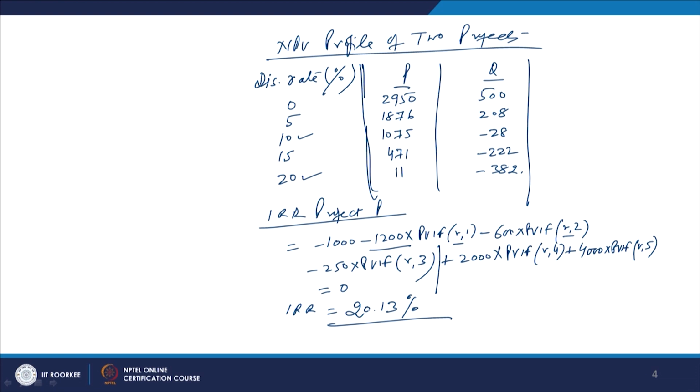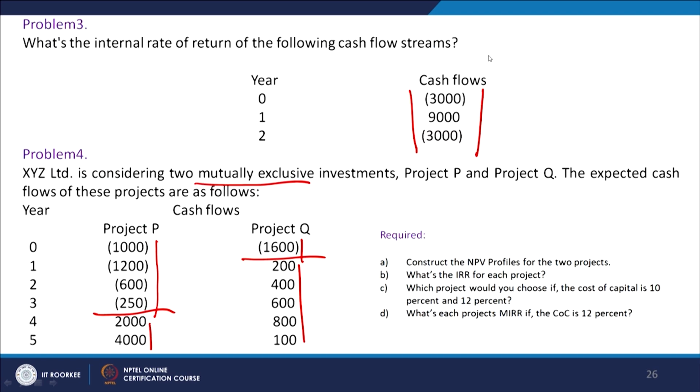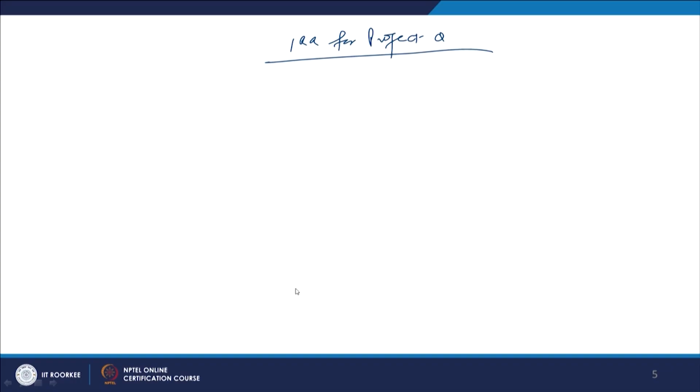Now, we have to do the same for the second one also, and calculate the IRR for project Q. We are starting with this project. Only in the first year there is a negative cash flow, the cash outflow, which is 1600. Over the next 5 years, we have inflows only. So, again very simple, simpler than the first one, you can say. We have to calculate the value of IRR.